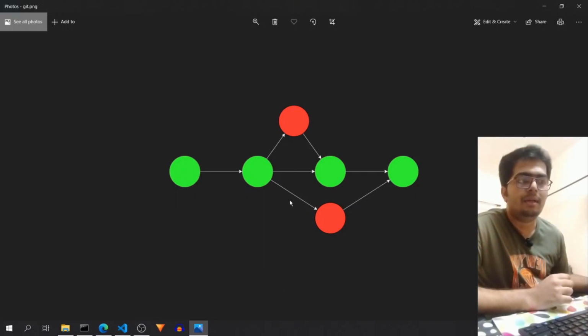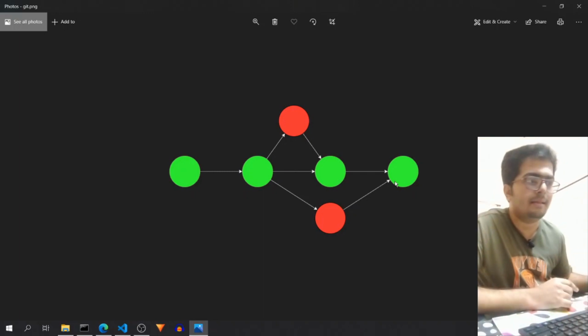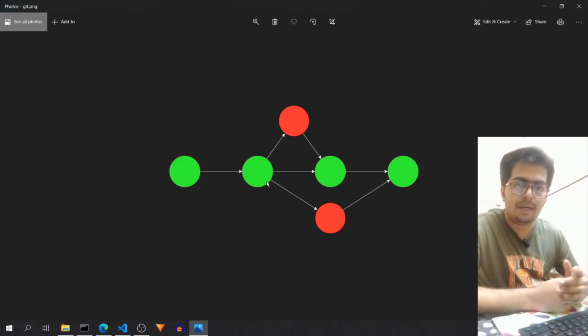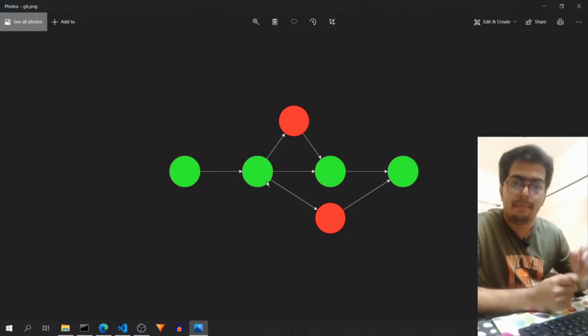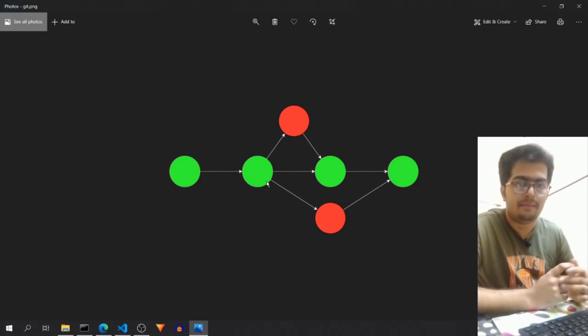In this diagram, the green dots or the green branch represents the master branch or the main branch, and this main branch will be visible to the clients or users, whoever is using a project. Maybe it is an application, a web application, or whatever project this is. But suppose, for example, in this state, the second green dot, you want to add two functionalities in your app. And this is a very common thing because you always see updates coming in your apps, or you want to do some modification in your website.